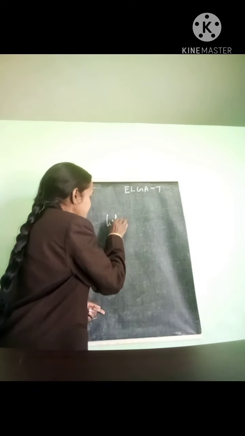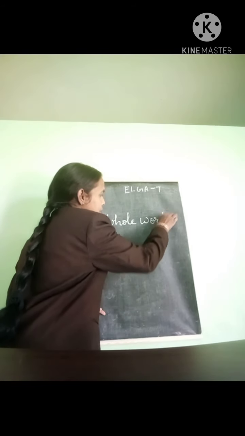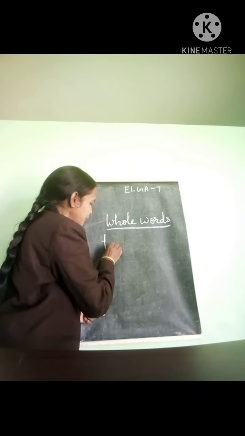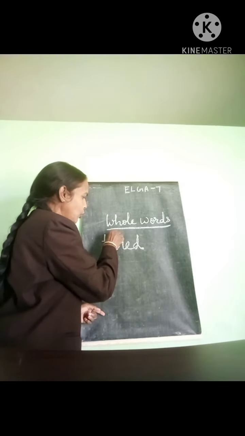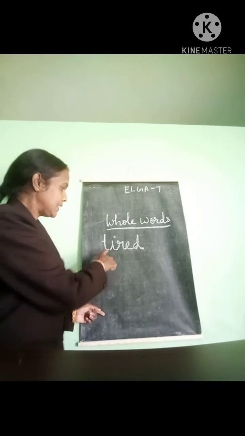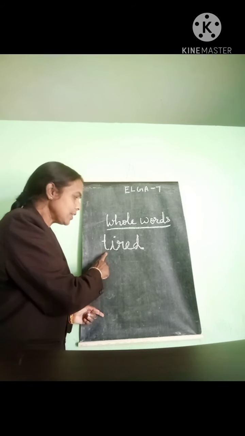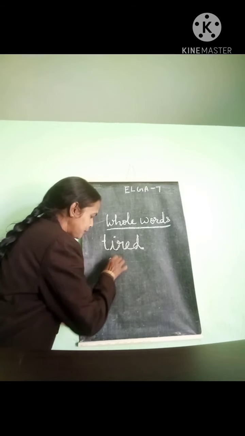Whole words. Tired, T-I-R-E, tired. We'll read like this only. Whole words, we will not read spellings. We will read directly. Tired. Read this one. Tired. Next whole word is suddenly.